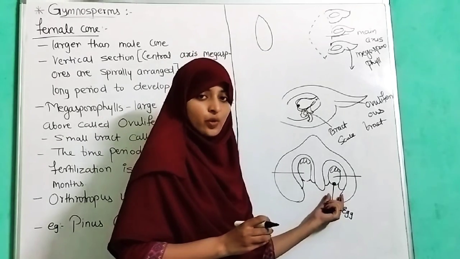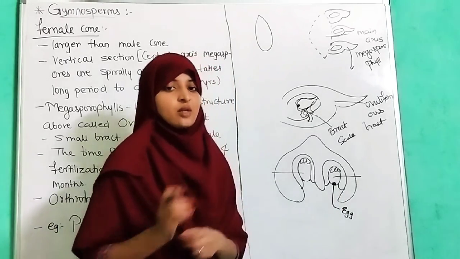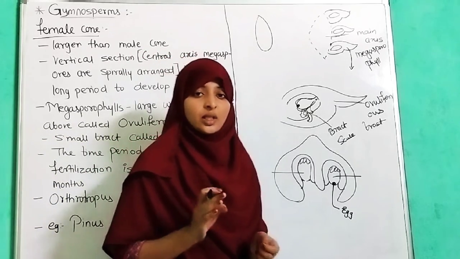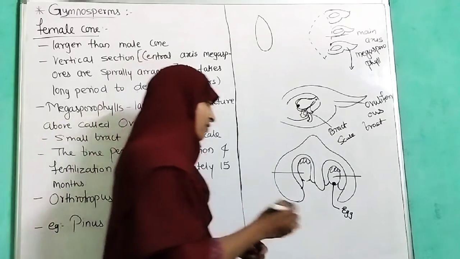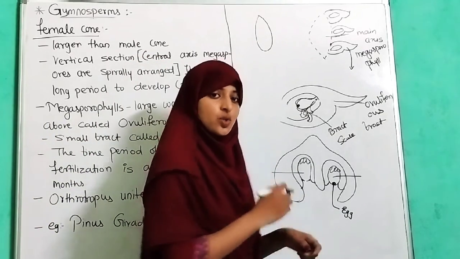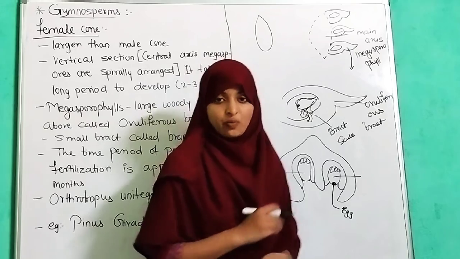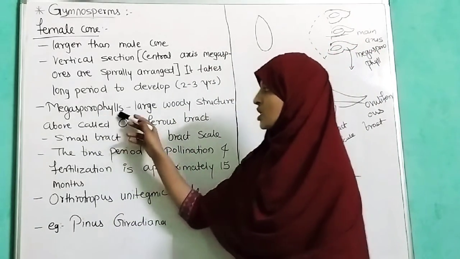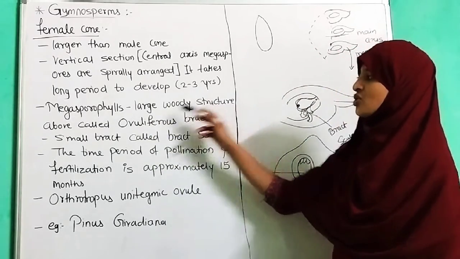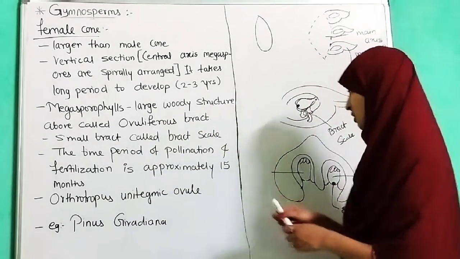So here just the ovule is present, and the ovule is converted into seed, but there is no ovary, so no fruit covering, and we can see a naked seed. So seeds are naked in the case of gymnosperms. As we have discussed, megasporophylls have a large woody structure called the ovuliferous bract.